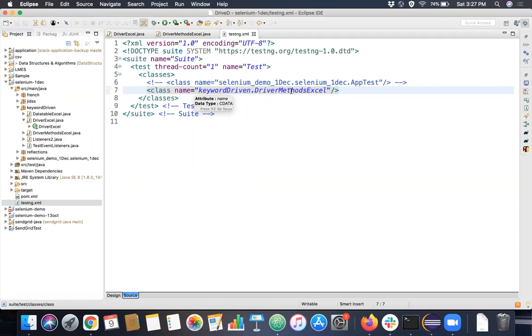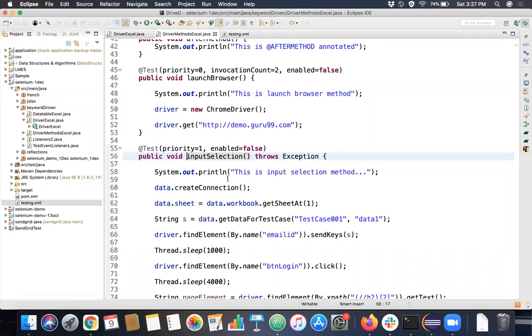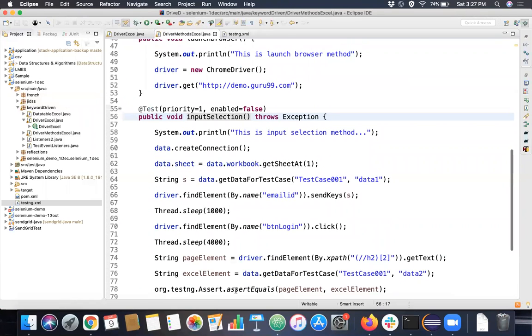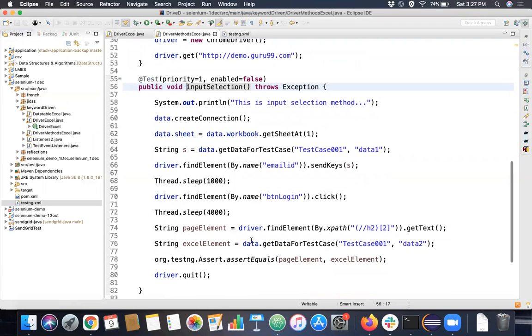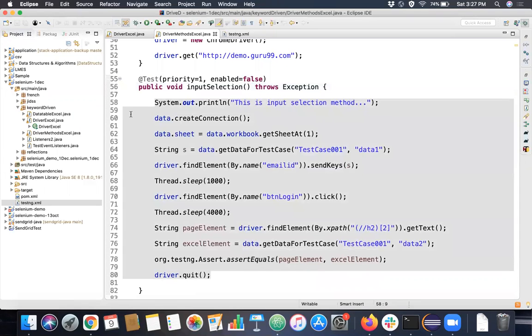And assume there are some changes to that method, let's say the XPath is changed, or the programming logic itself changed, or two more input fields are added to the screen. What will you do? You have to change this input selection method in all the 25 test cases which reuse it, not in a single place. You're getting it right? You have to make all the necessary changes in all the 25 classes where this method is available.